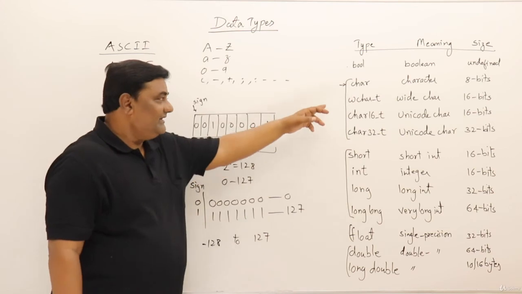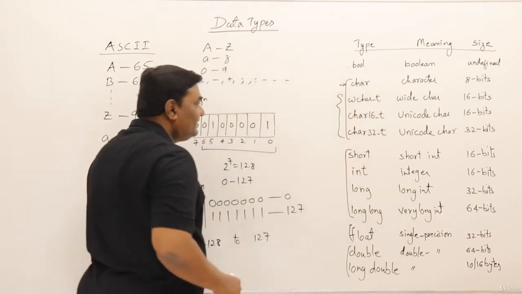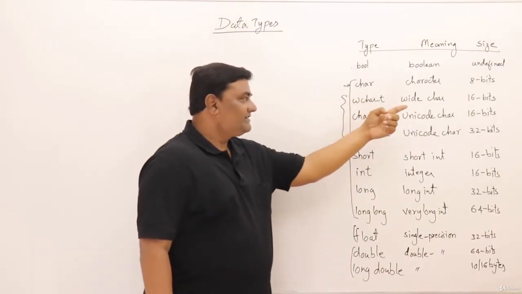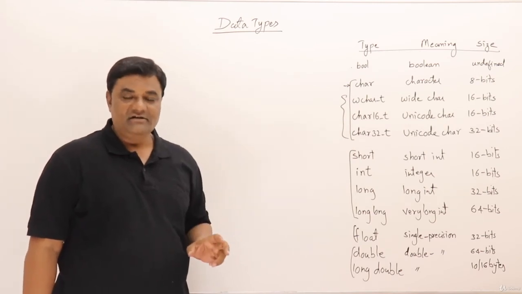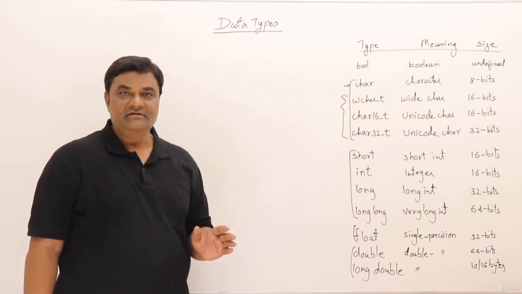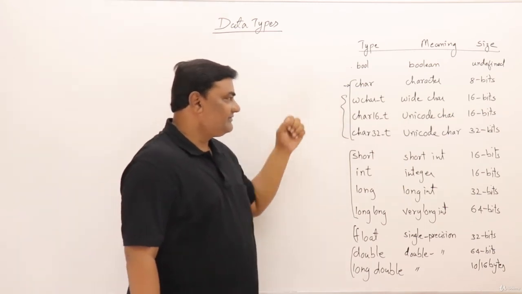Now let us look at the next set of characters. See, there are more characters given here. So I'll talk about them. Next is a wide character. This takes 16 bits. So this is useful for storing large size characters. Actually, character also acts as an integral, so for storing a larger size integer, this is taken.